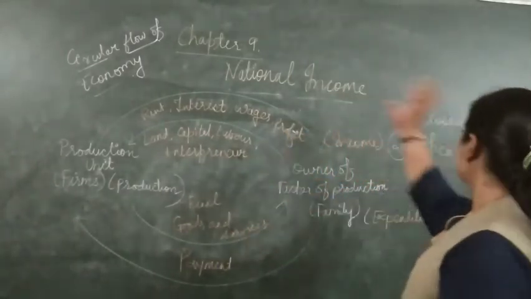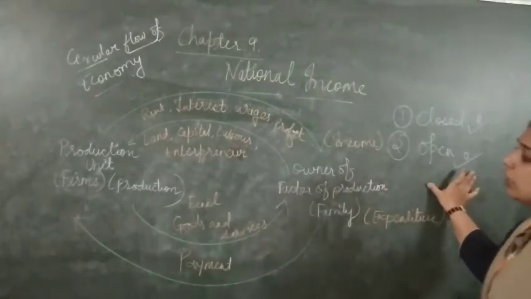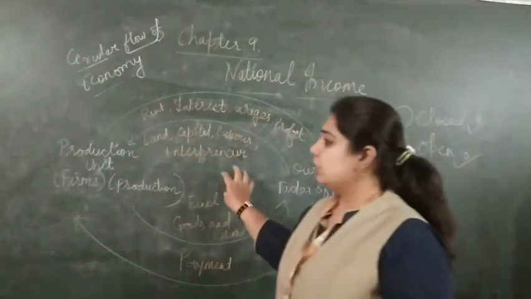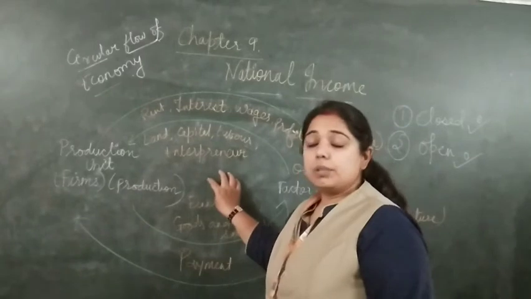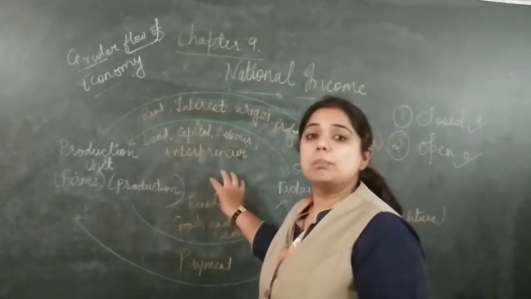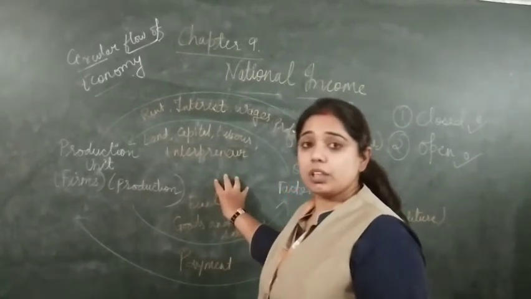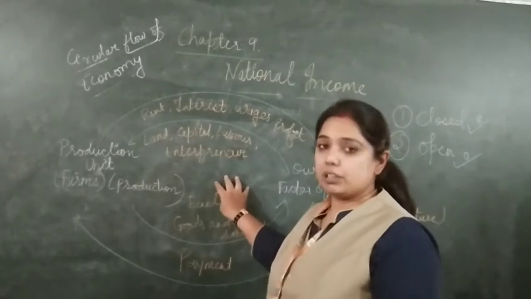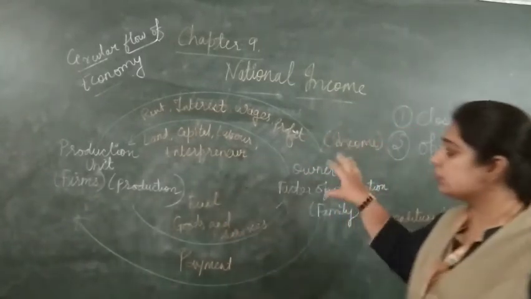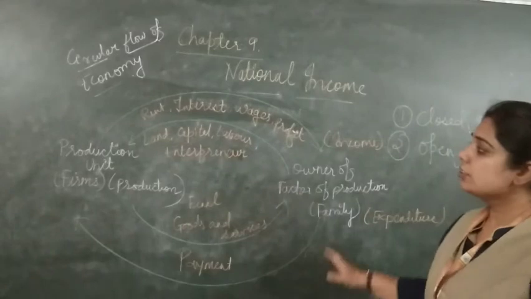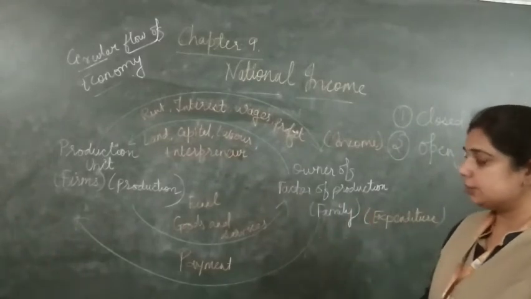For the open economy, the main importance will be given to the market. But for the closed economy, we'll see how this circular flow occurs.